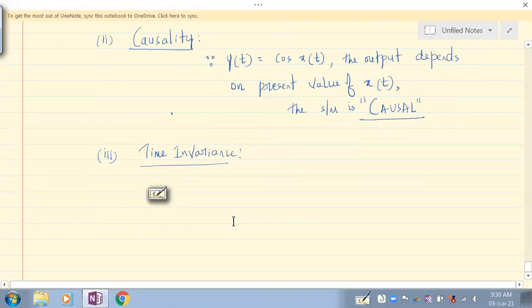Now, how is the output? See, if you shift x of t to x of t minus t naught, then the response to the shifted x of t would also be reflected here.